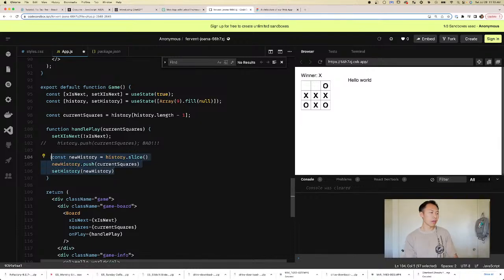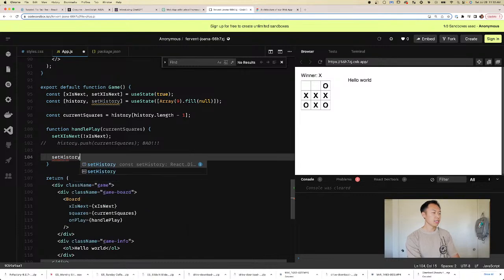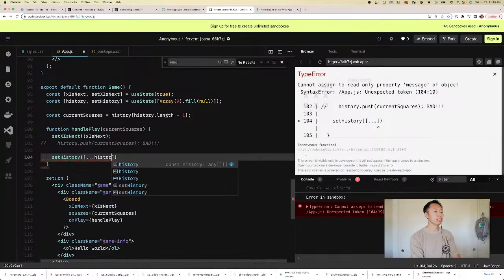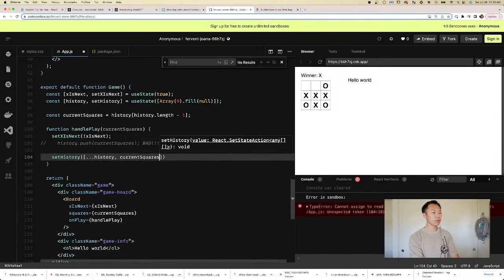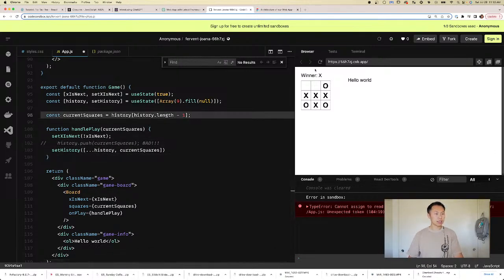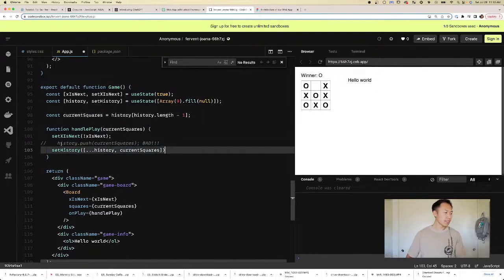So this works, but this is a lot of code. We don't want to write this. Let's make it shorter. So we can do set history and use the expansion. Let's see, ChatGPT says use the spread operator. So we create a new array, and we use the spread operator to give the current array, which is history, and then bam, we can add on whatever we want, which is current squares. Look at that, 3 lines in 1. I like it. And does it work? That is the question. Look at that, works great. So this is the good way. This is the immutable way.